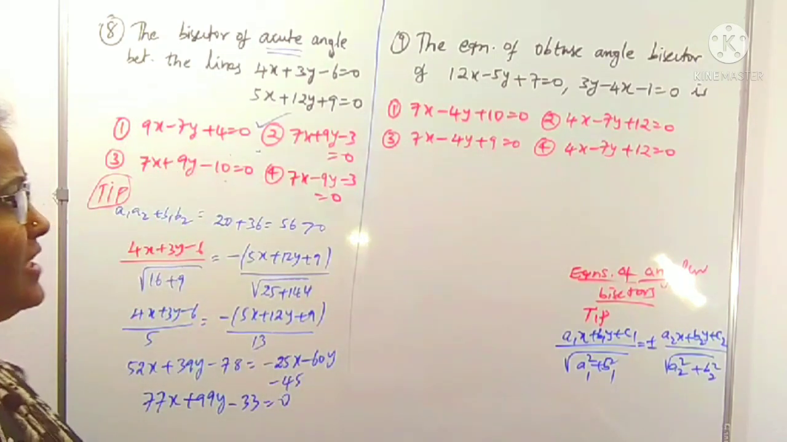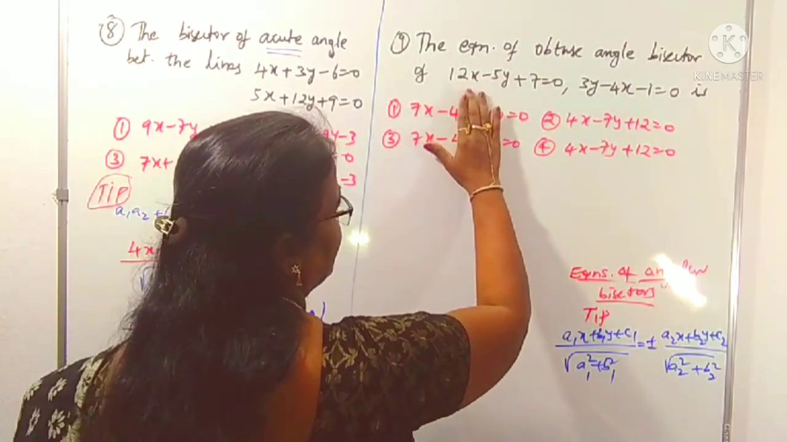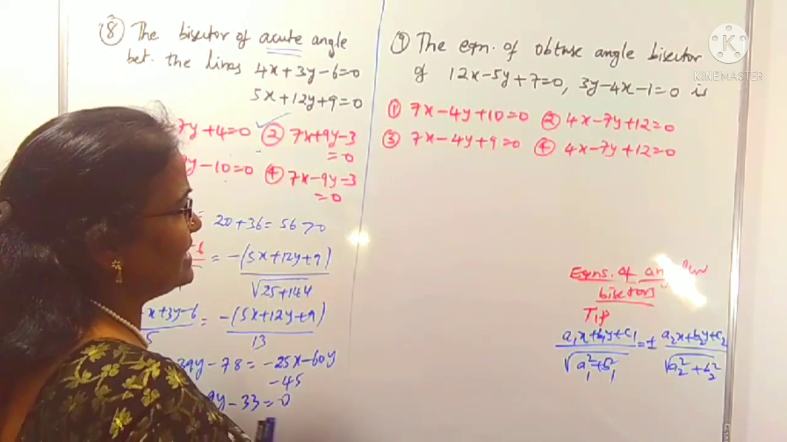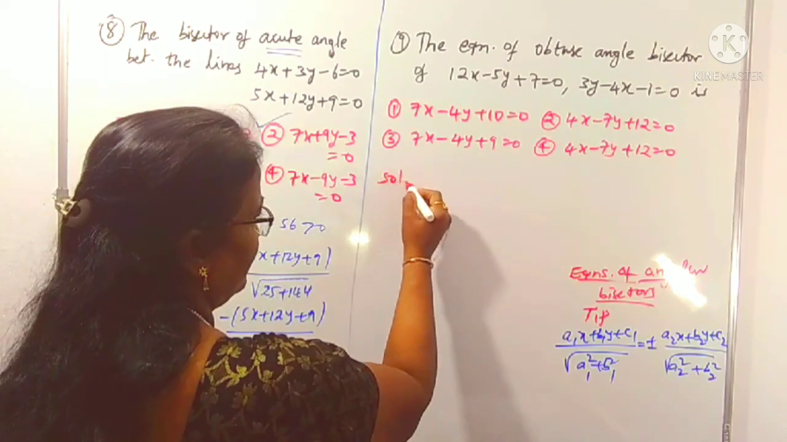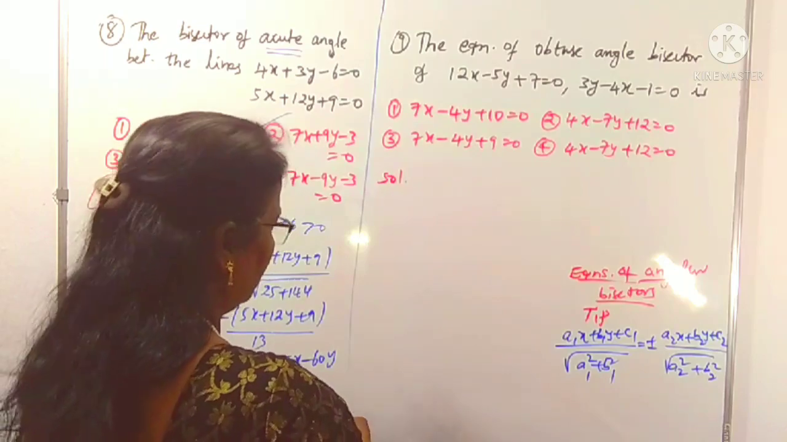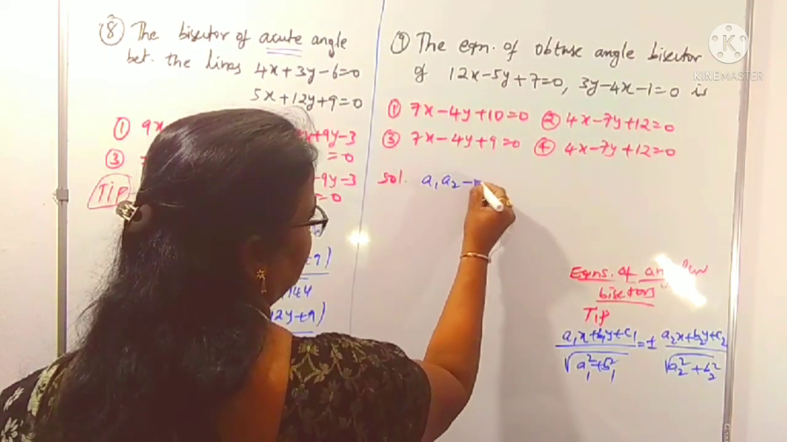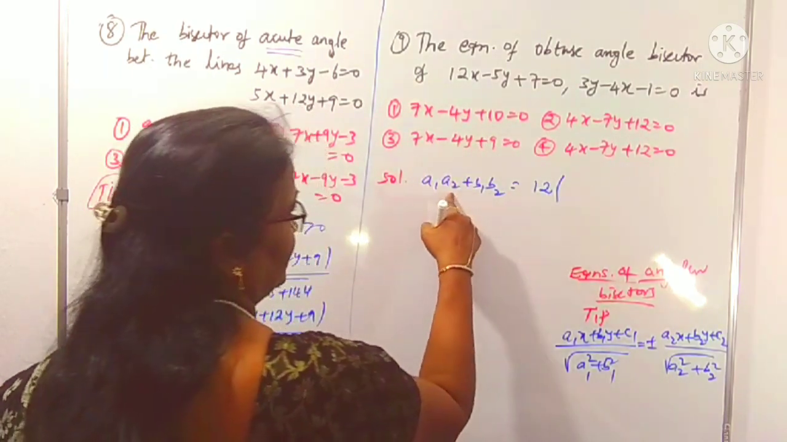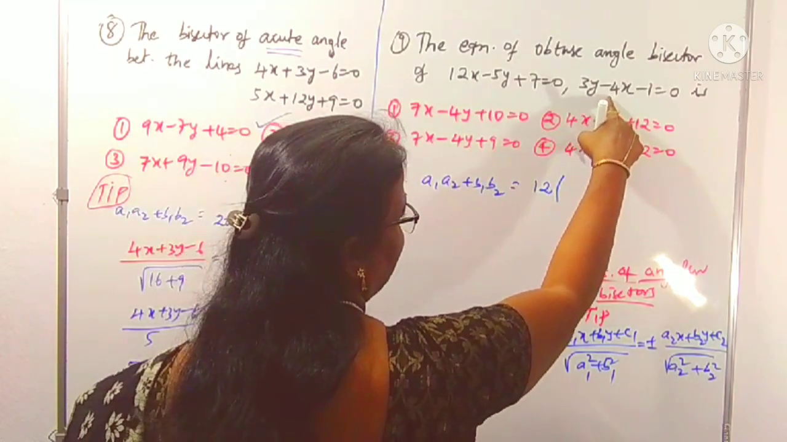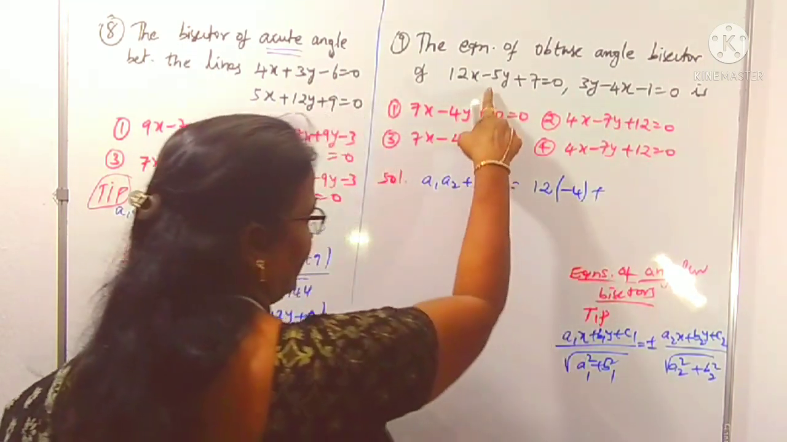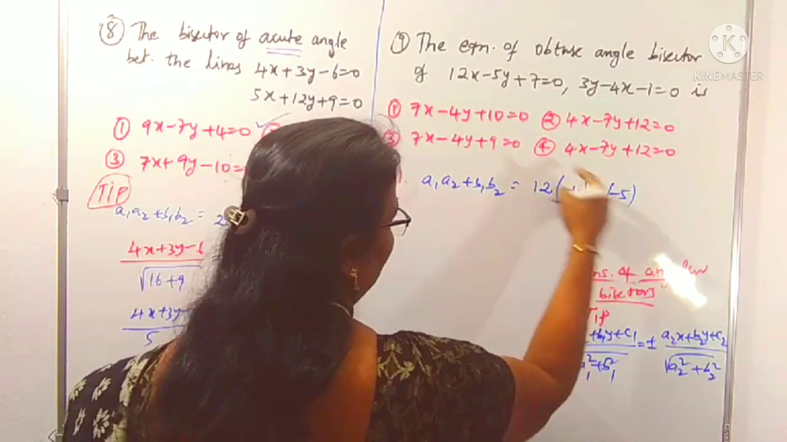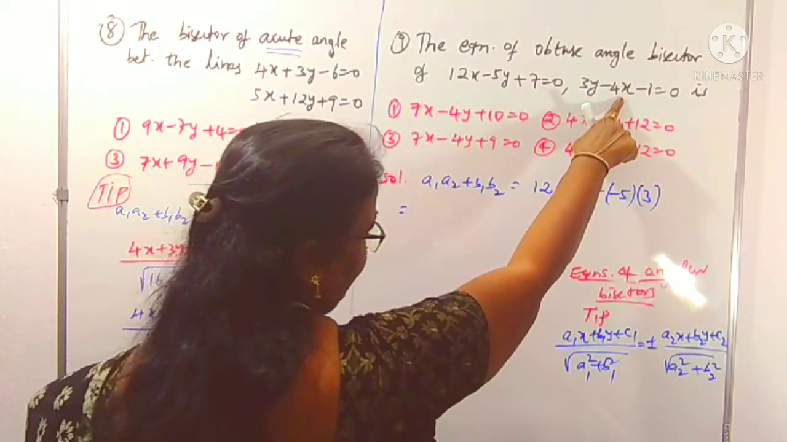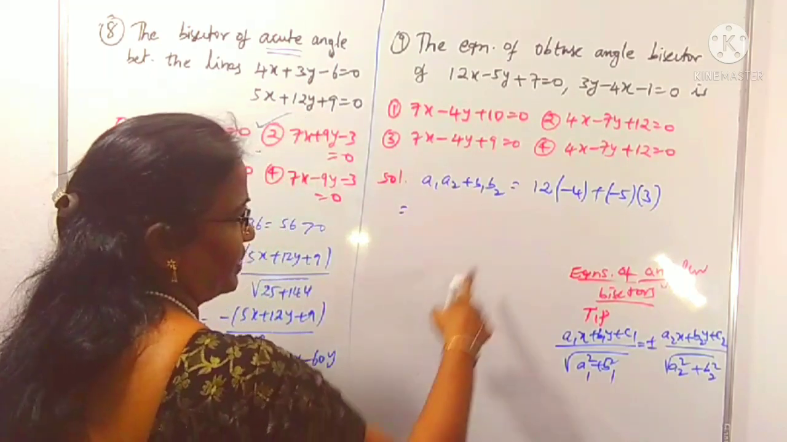In the same way, another question like this is given: the equation of the obtuse angular bisector of these two. Same concept, same condition, you have to verify that. What is the condition? We can check it. For this one, a1 a2 plus b1 b2. a1 is the x coefficient from the first equation, which is 12. a2 is the x coefficient from the second equation, which is minus 4. Plus b1, the y coefficient, is minus 5 from the first equation. b2, the y coefficient, is 3 from the second equation. Right. We can consider, this is the x term, this is the y term, like that.